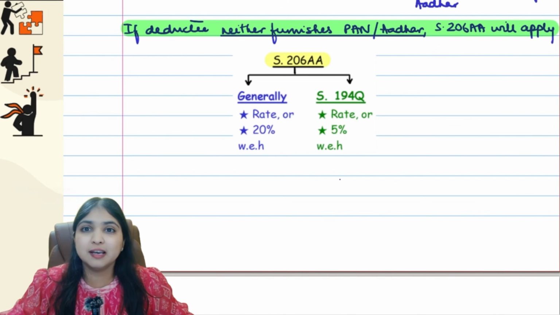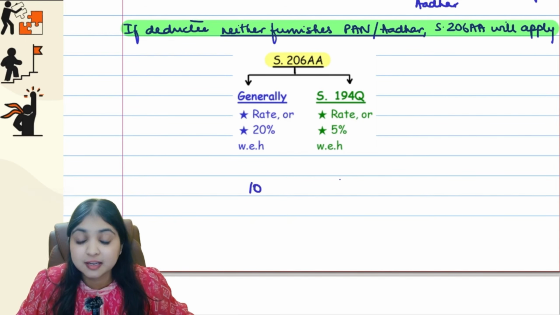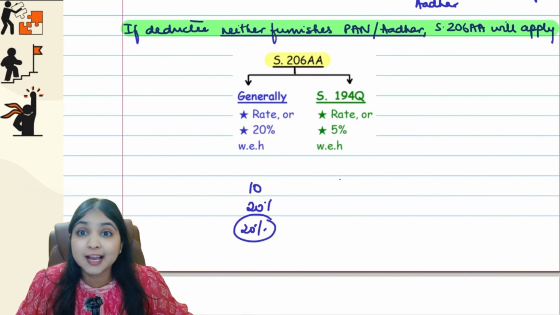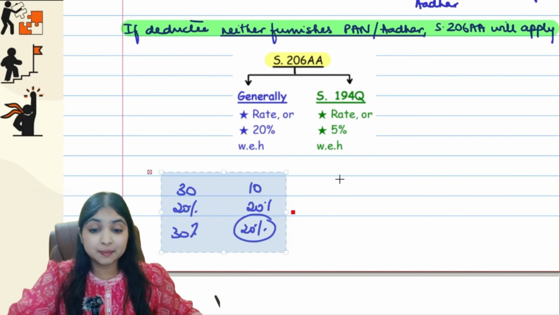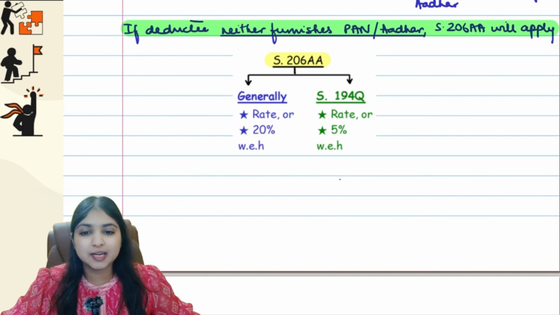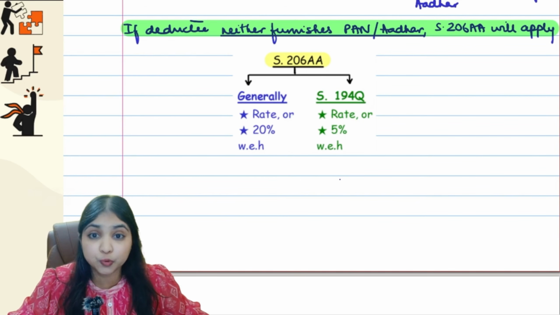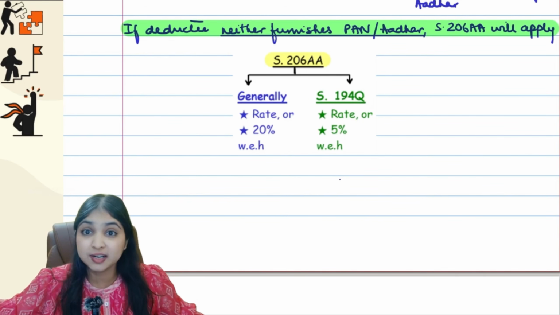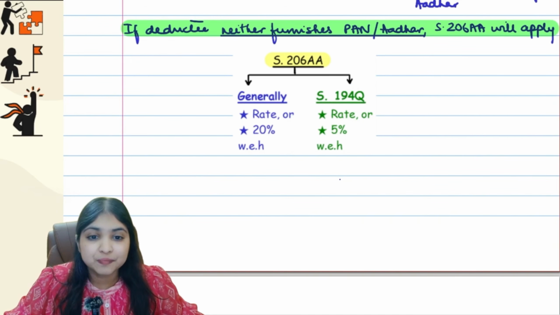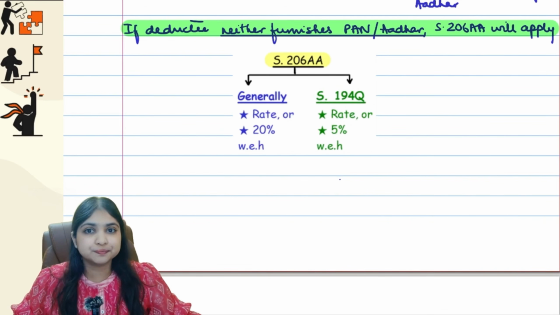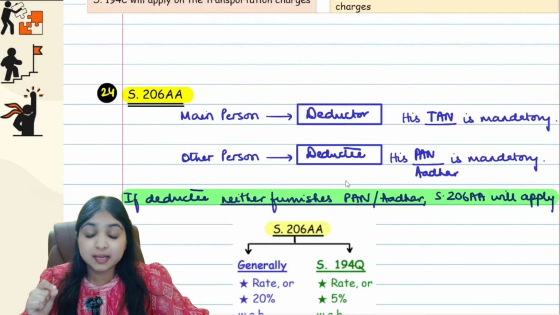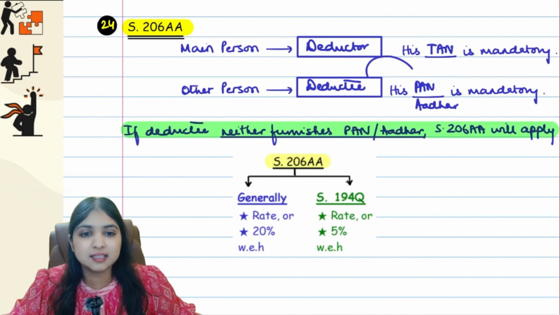Like for example, in 194A, the TDS rate is 10%, so 10% or 20%, whichever is higher, 20%. In 194B, your casual winnings, the TDS rate is 30%. So the rate 30% or 20%, whichever is higher, 30%. So whatever is the applicable rate of that particular section, or 20%, whichever is higher. But if it is 194Q, which we learned some time back guys, relating to goods, then whatever is the rate, or 5%, whichever is higher. So the TDS rate itself will change. Okay guys, so this is about 206AA. This shows you the importance of the deductee's PAN or Aadhaar.